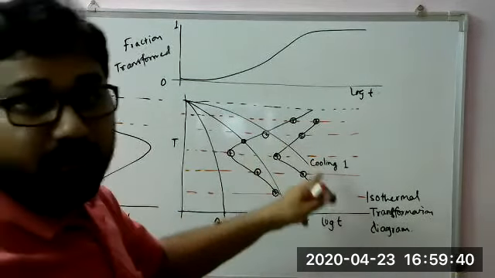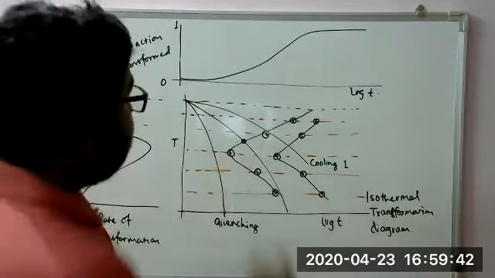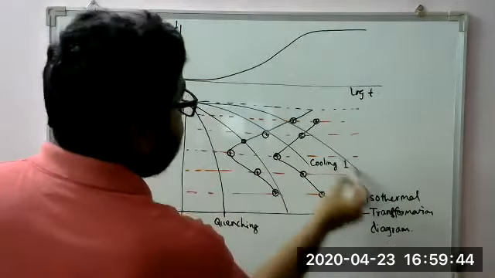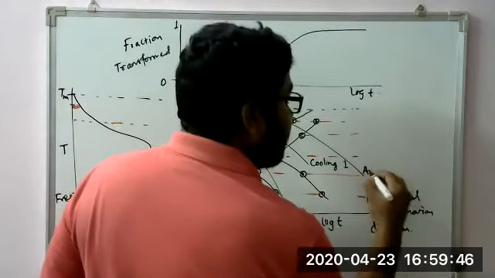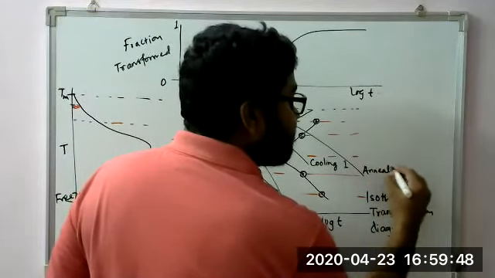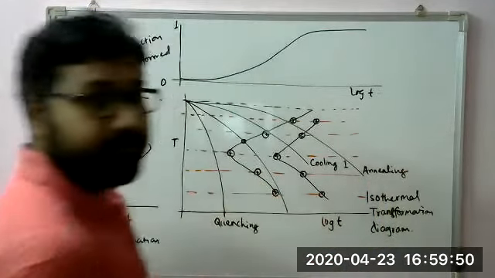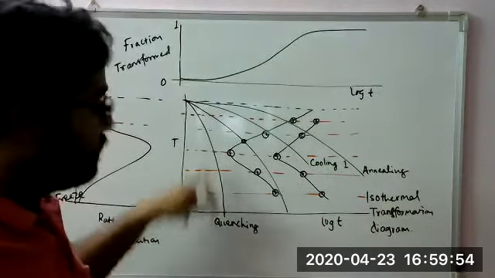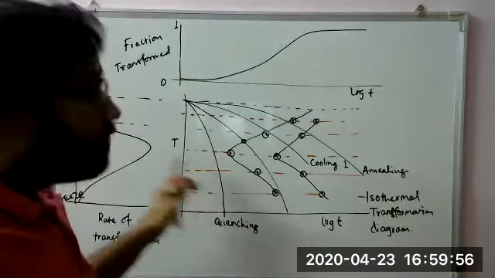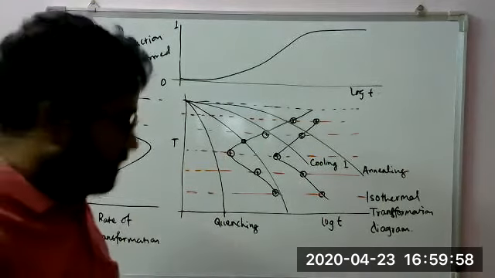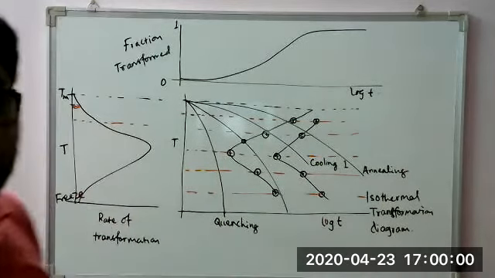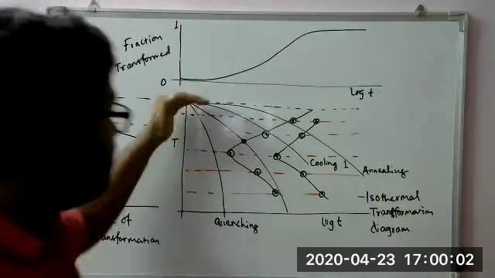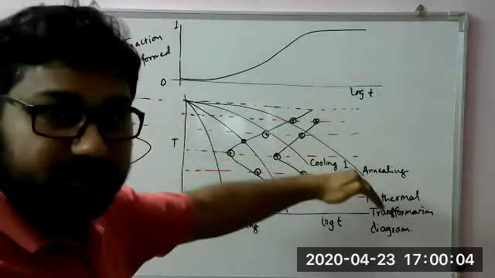This may be normalizing, or if there is a slower one, you can call it annealing. Okay, annealing, normalizing, then this one quenching. You can go faster also. So what is the effect of this type of cooling? Let us go through the annealing process.